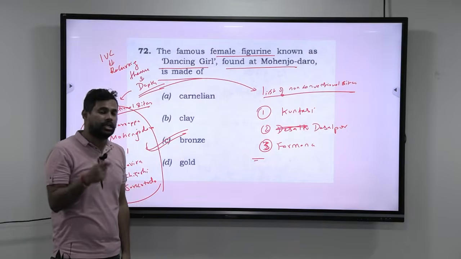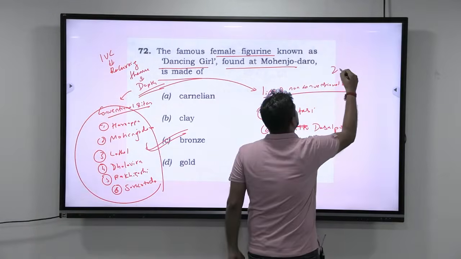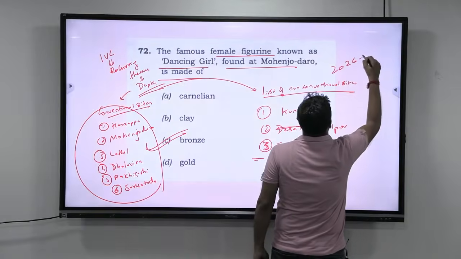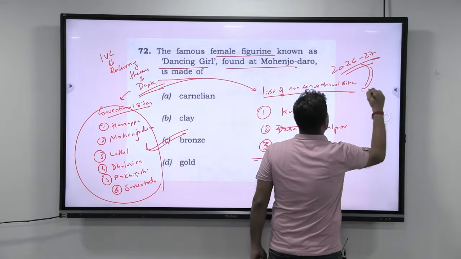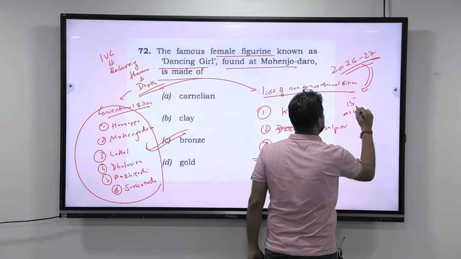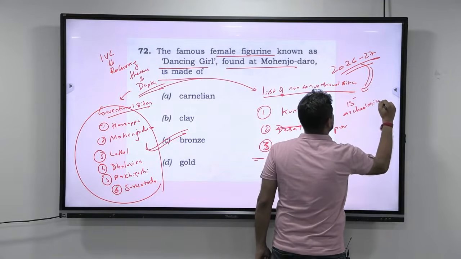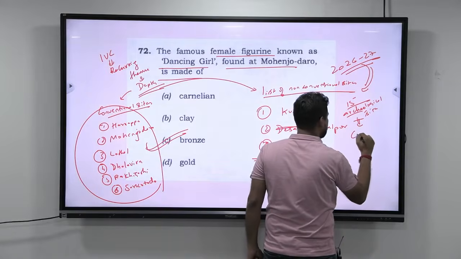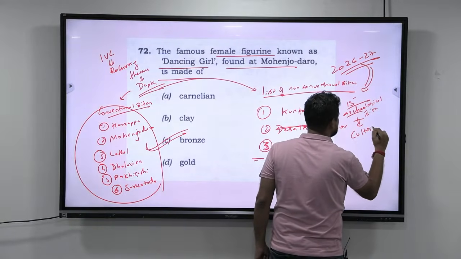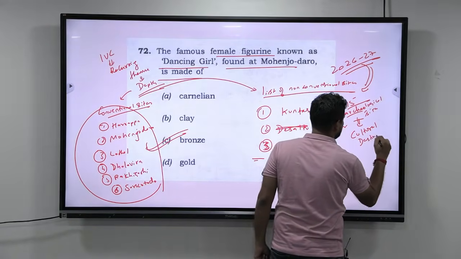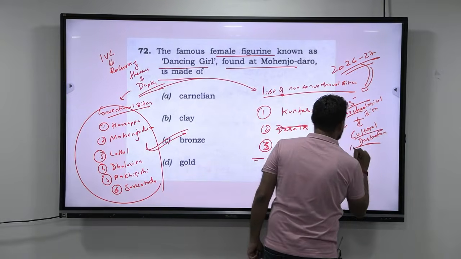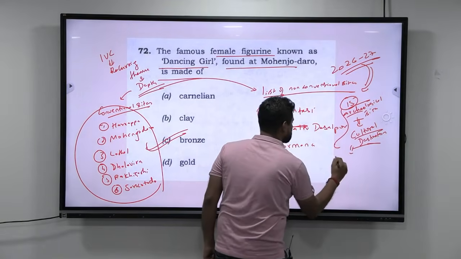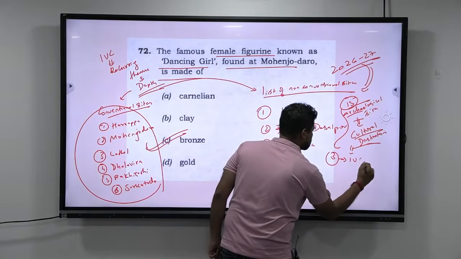And one more thing is, in budget 2026-27, they have announced that 15 archaeological sites will be upgraded to cultural destinations. Now, among those 15 archaeological sites, 3 belong to IVC. So, what are the 3?